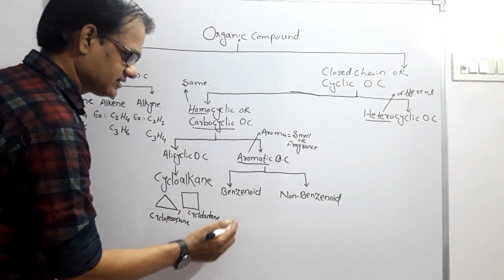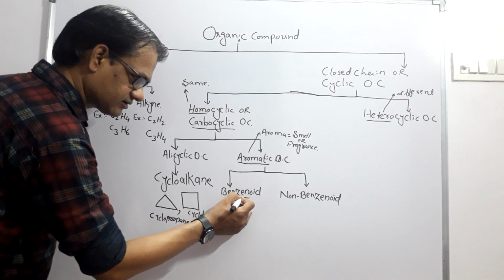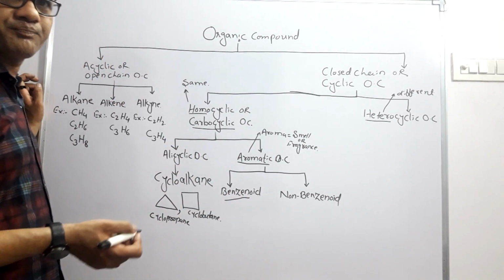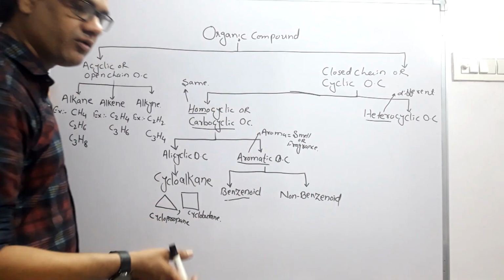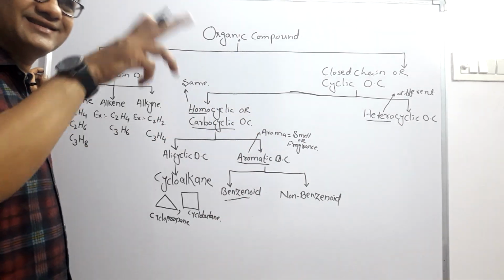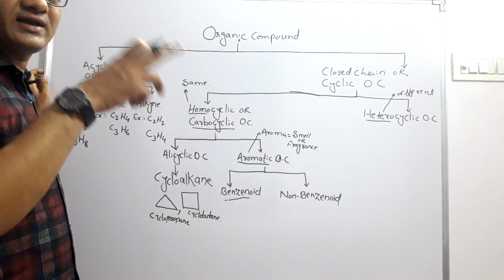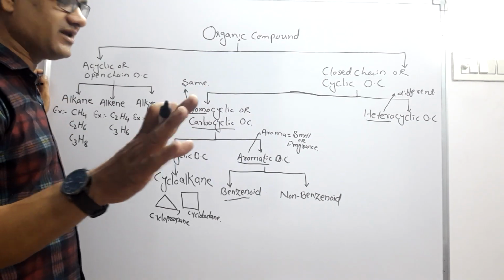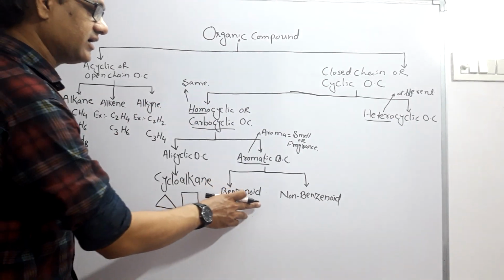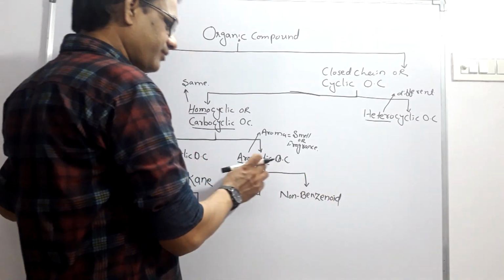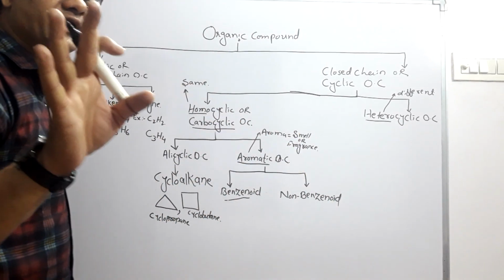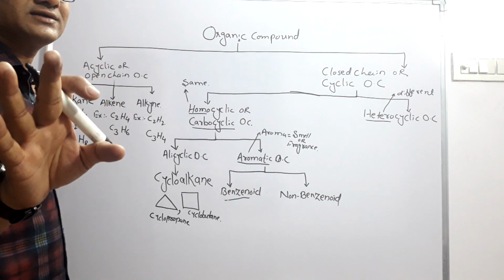As the name suggests, benzenoid comes from the word benzene. So a benzenoid compound means a compound in which at least one benzene ring is present. And non-benzenoid compounds are aromatic compounds, but they don't have a benzene nucleus.